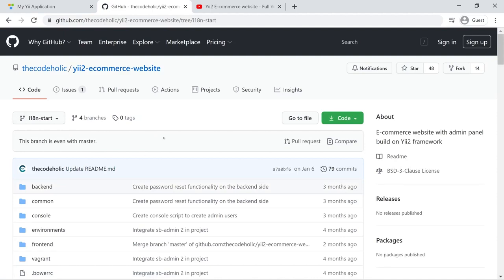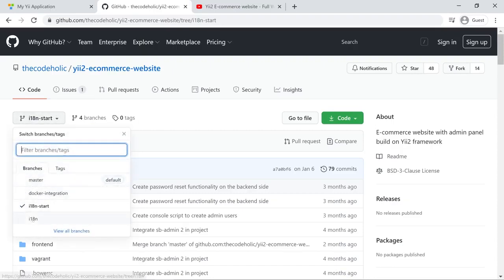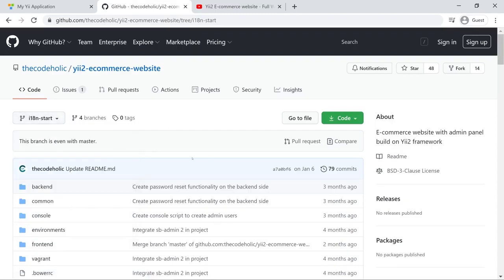I'm going to start everything from this branch, and if you just don't want the previous videos, totally fine, you will understand everything. Source code is already provided right here. I'm going to work on that, and then finally I'm going to push everything on the I-18 branch, as well as merge my changes on the master branch so that you have the latest version on the master branch as well.